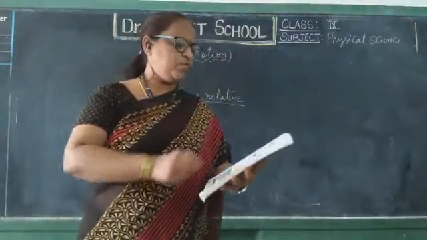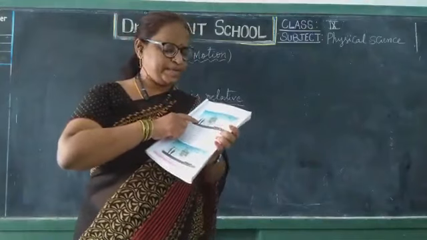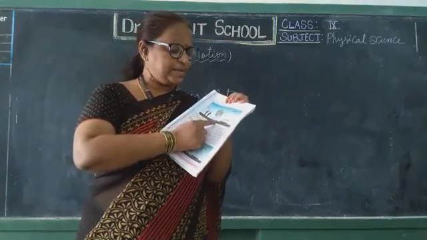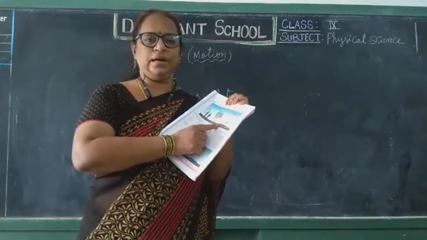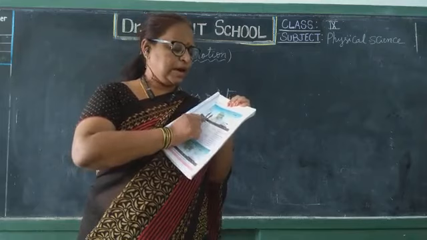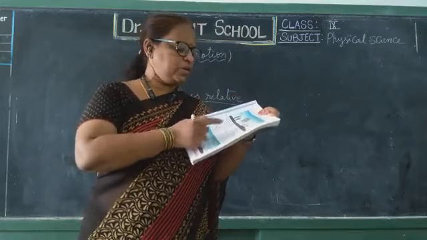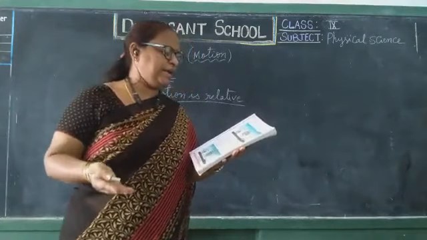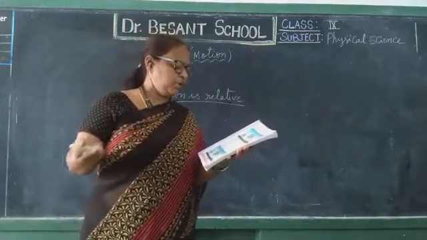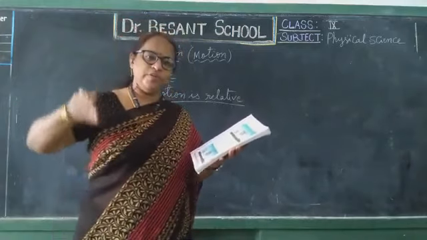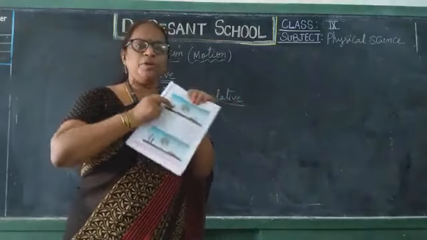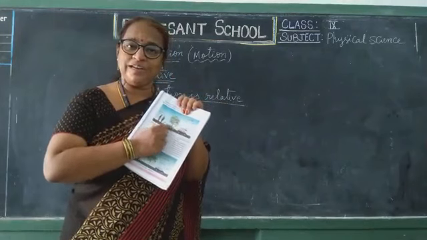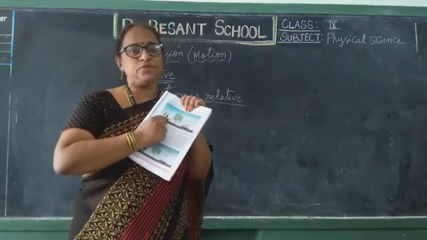To understand that, a small conversation is given which we already discussed. Two persons, Somesh and Srinu, are standing beside the road near a tree, and a car is passing on the road with two persons in it, the driver and the passenger. The car is moving towards the east. If Srinu asked what is the state of motion of the tree, then he told it is at rest. Then what is the state of motion of the car? It is moving due east. Why did he say that? Because compared to Srinu, there is no change in the position of the tree. The tree is at the same distance from Srinu.